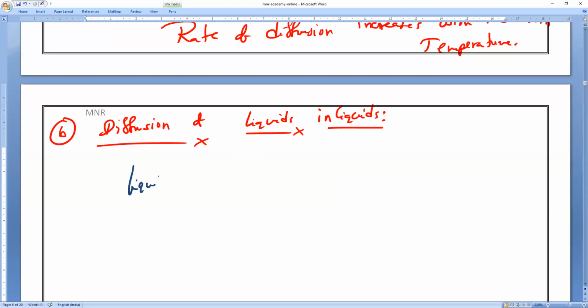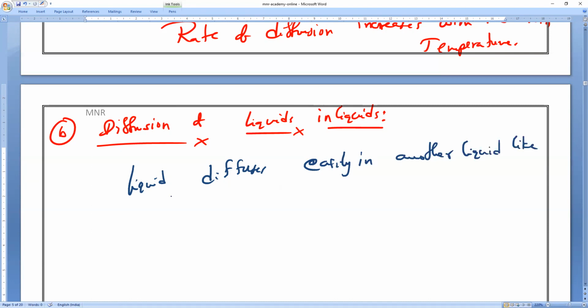Write it. Liquid diffuses easily in another liquid, like alcohol in water. Okay?